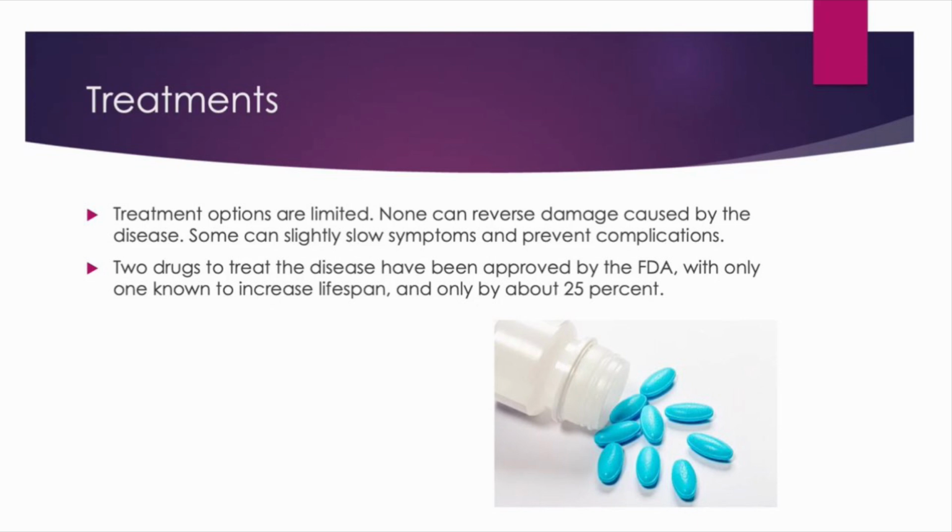Half of people with the disease die within 14 to 18 months of diagnosis. Treatments are very limited. None can actually reverse the damage caused by the disease. Some can slightly slow symptoms or prevent complications. Two drugs used to treat the disease have been approved by the FDA, and only one actually increases lifespan, and that's by only about 25% of the very limited time spent from diagnosis.